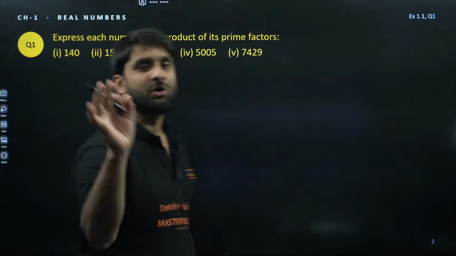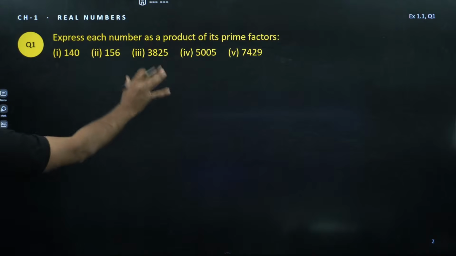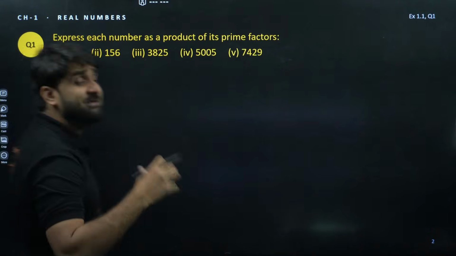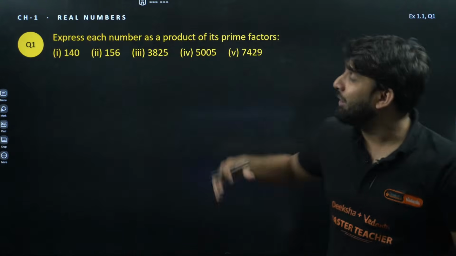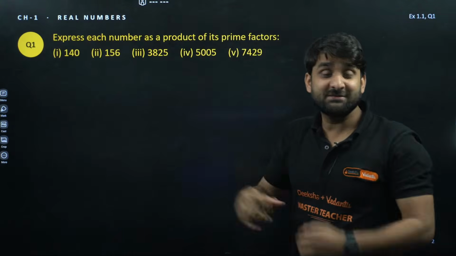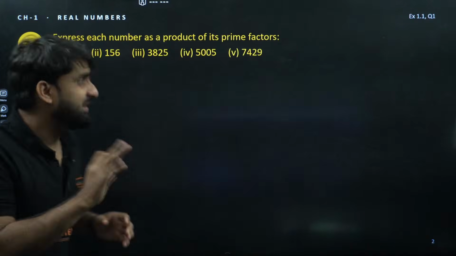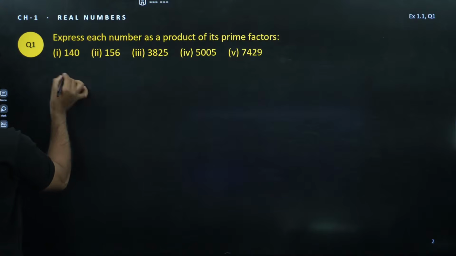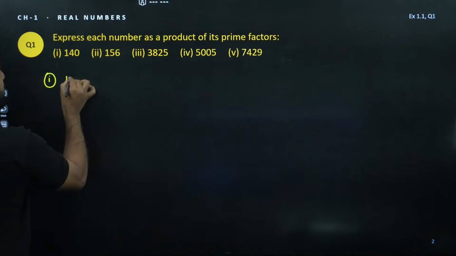Okay, so let's do question number 1. Look at the question, champion. Express each number as a product of its prime factors. So how to express numbers as the product of prime factors? Listen everyone. I'm solving the first question, 140.